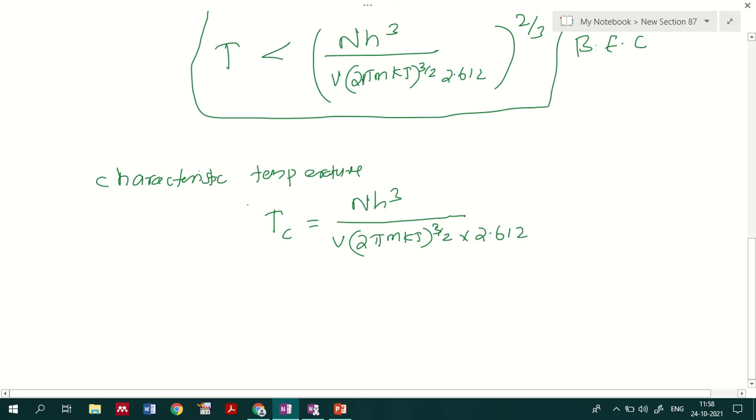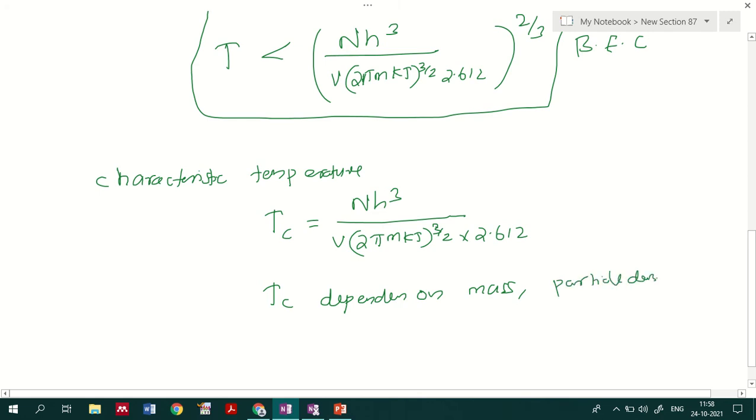So this is the characteristic temperature. We can note it down, and we can see that this characteristic temperature Tc depends on the mass and also the particle density.